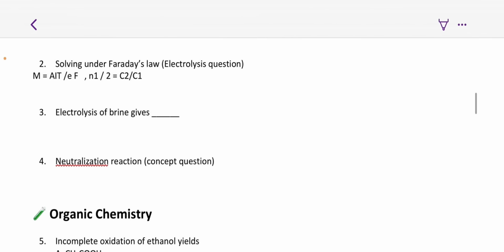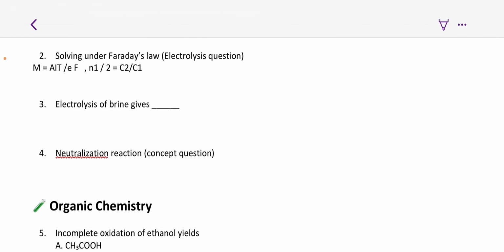Moving on, the electrolysis of brine gives. Brine is sodium chloride solution, and it's not just sodium chloride solution, it is concentrated sodium chloride solution. That's why if you are lost in the sea for days, you can't drink the sea water, because it's so concentrated, even though it's full of water. So now, if you are electrolyzing concentrated sodium chloride, what will be your product?